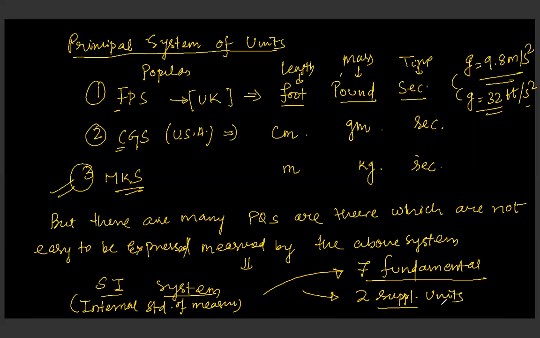We are going to discuss the 7 fundamental physical quantities along with 2 supplementary units. Clear? Okay. So let us discuss the 7 fundamental quantities.